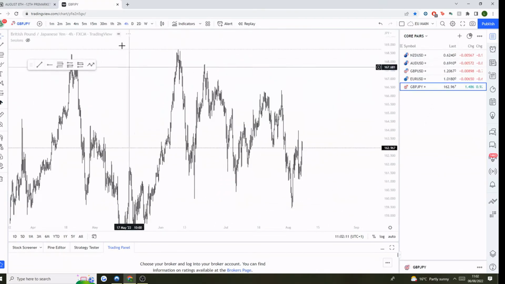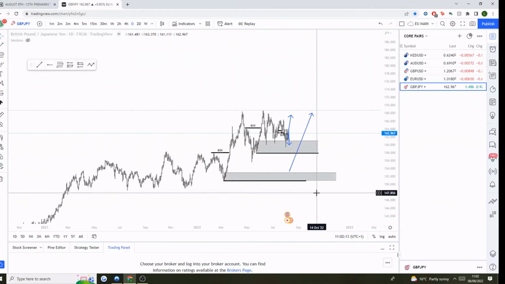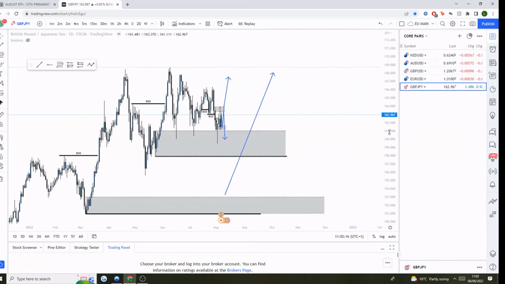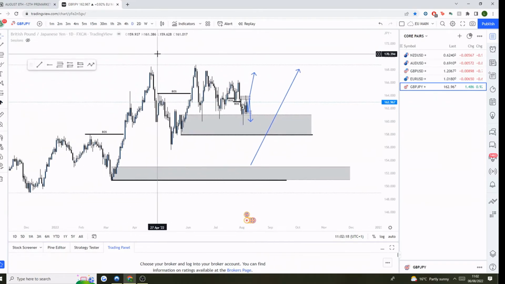Alright, so finally guys, GJ. So GJ, I've been speaking about this overall daily structure for a long time now.